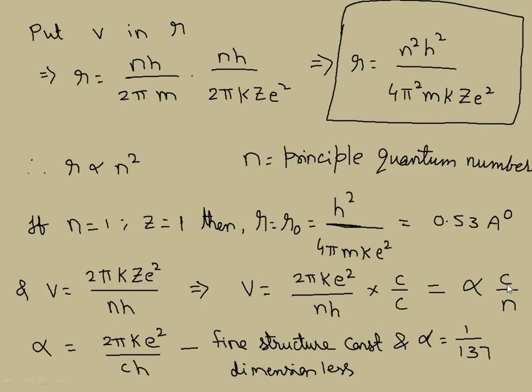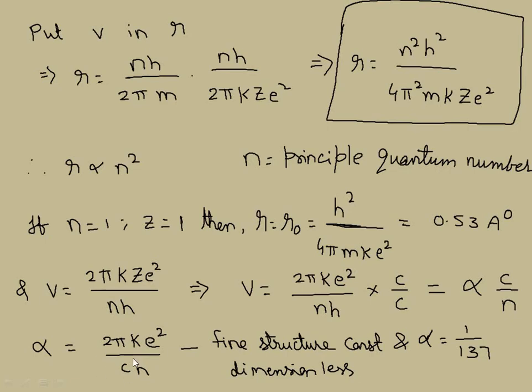c is the velocity of light, and here on the left hand side we are speaking about the velocity of the electron in the orbit. So in order to keep this equation proper dimensionally, alpha should become a dimensionless constant, that's it, right, from the principle of homogeneity of dimensions. Hence alpha is dimensionless, or else you can verify in order to check that.